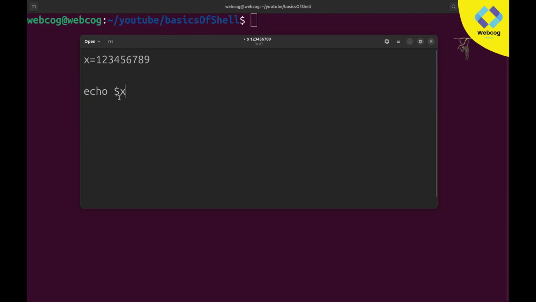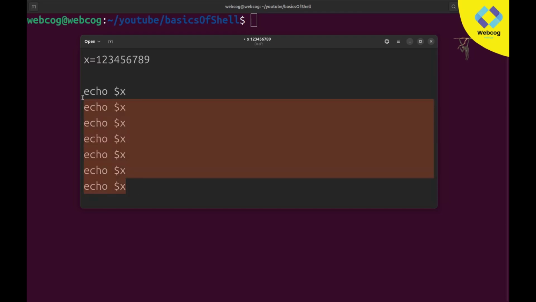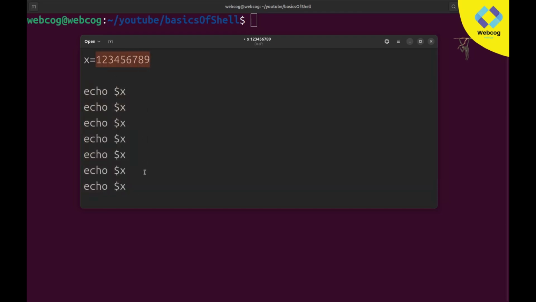So in the result it will simply print 1 2 3 4 5 6 7 8 9. It's quite easy. If you want this result of 1 2 3 4 5 6 7 8 9 almost 10 times, you can simply copy and paste this command. So now if I do it 8 times, it will print 1 2 3 4 5 6 7 8 9 8 times.